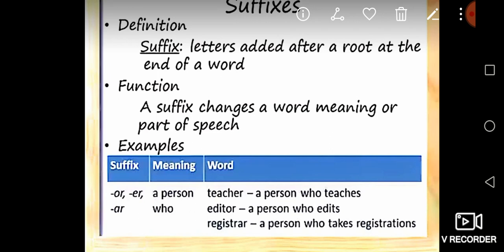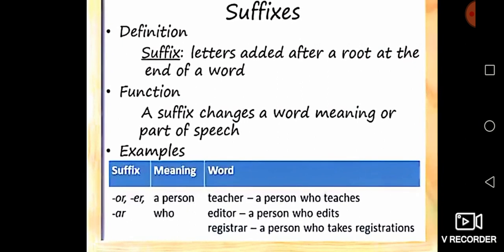But listen carefully. Teacher. You observe the word er. The base of the word is teach. Teach is the base of the word. Er is added after the root. For that reason, suffixes change the word's meaning or part of speech. Clear? Er is the suffix. Teach is the base in this word. Clear?